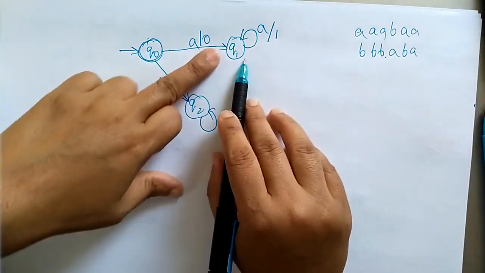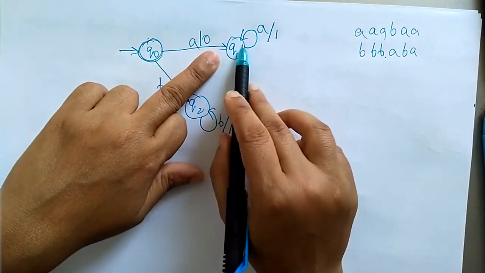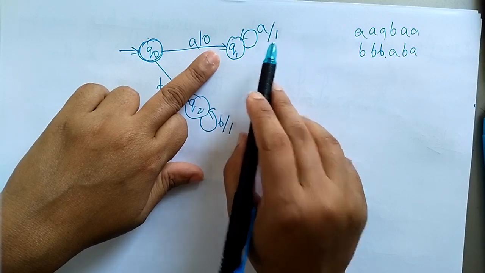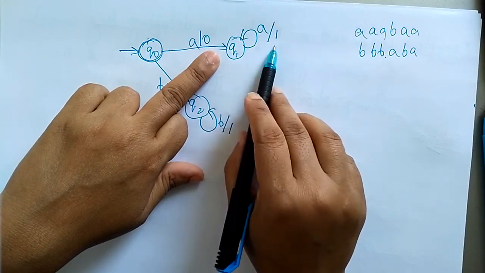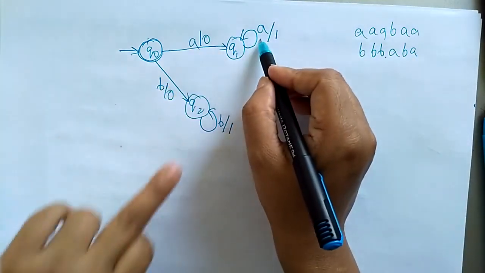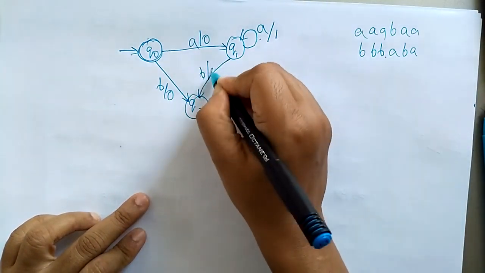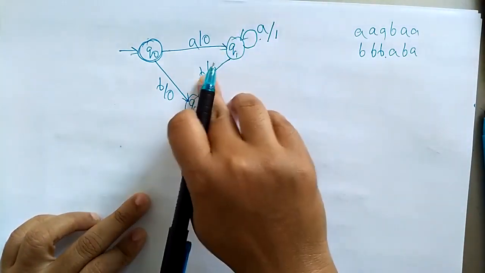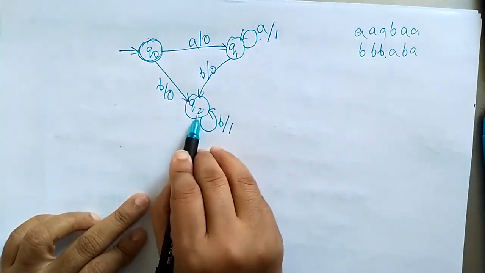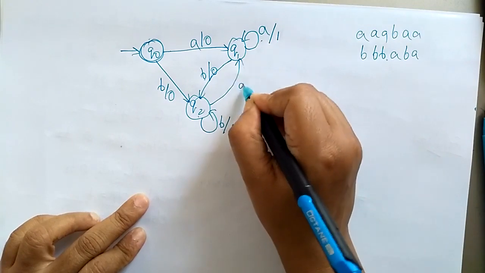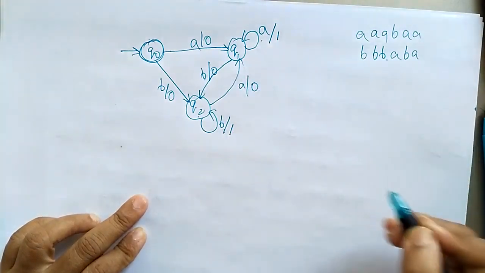Now coming to Q1. Q1 on input A has the output 1, and on B it also has to be constructed. On a single B it should be 0, because AB should give 0. And for Q2, on A it should generate an output 0.